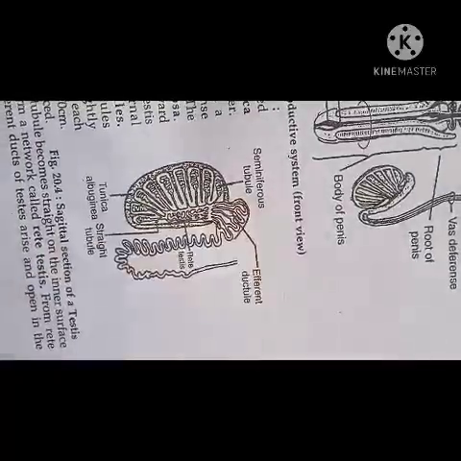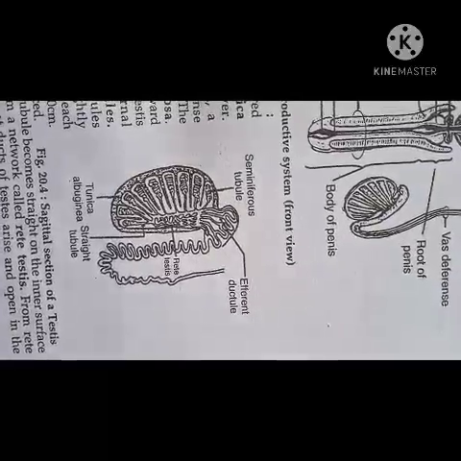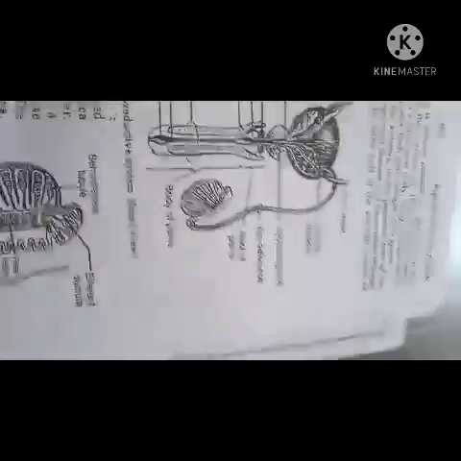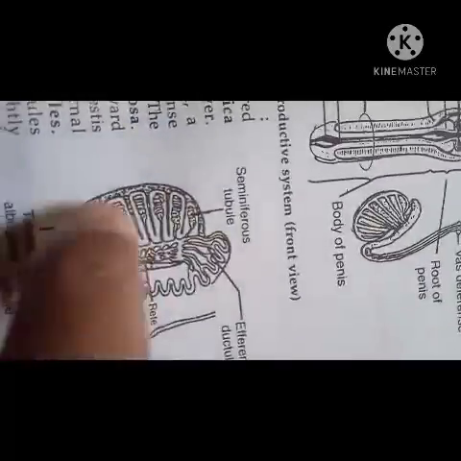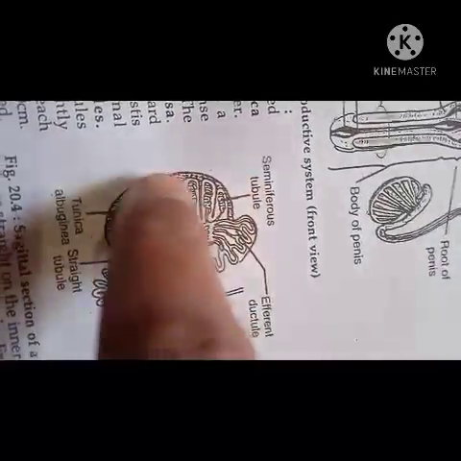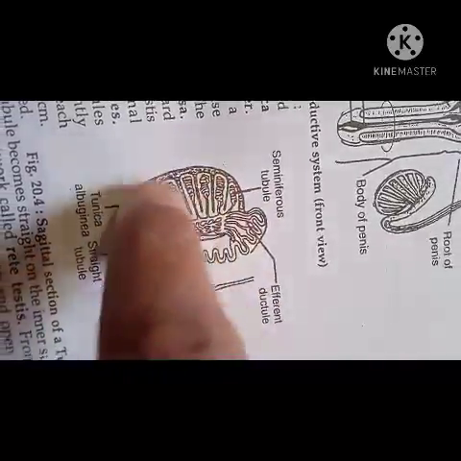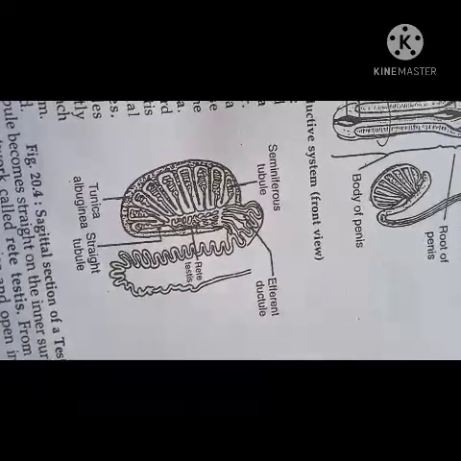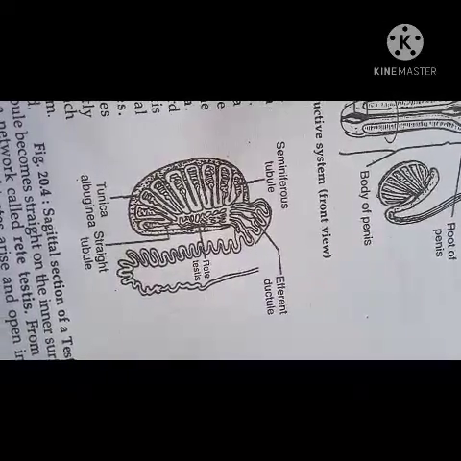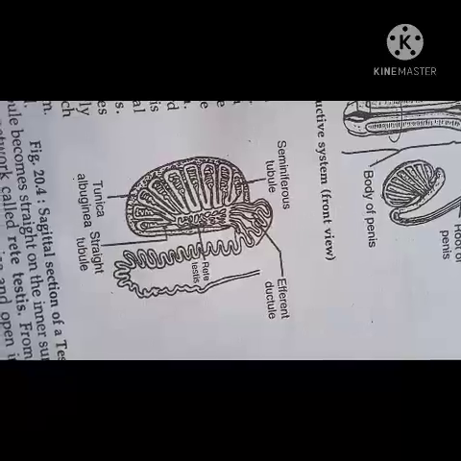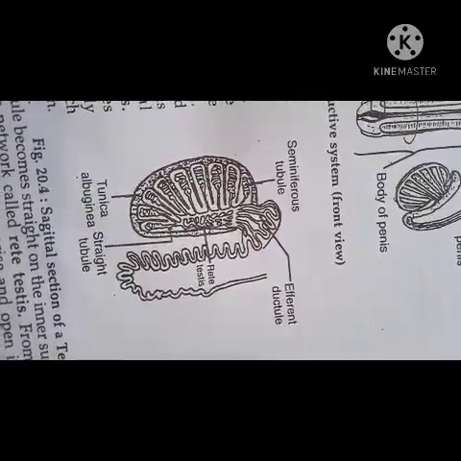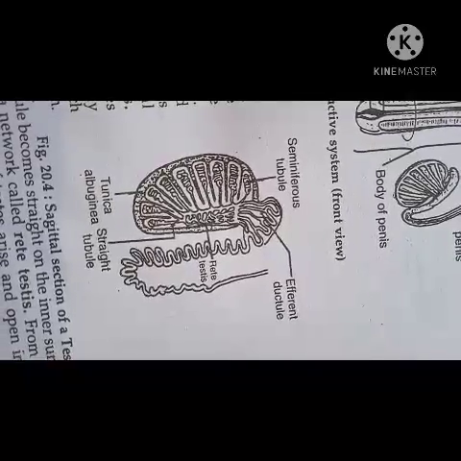This one is the sperm duct. The sperm duct transports the sperms from the seminiferous tubules. These are the seminiferous tubules. From these seminiferous tubules, they transport the sperms to the exterior. It consists of seminiferous tubules, rete testis, vasa efferentia, epididymis, and vasa deferens.